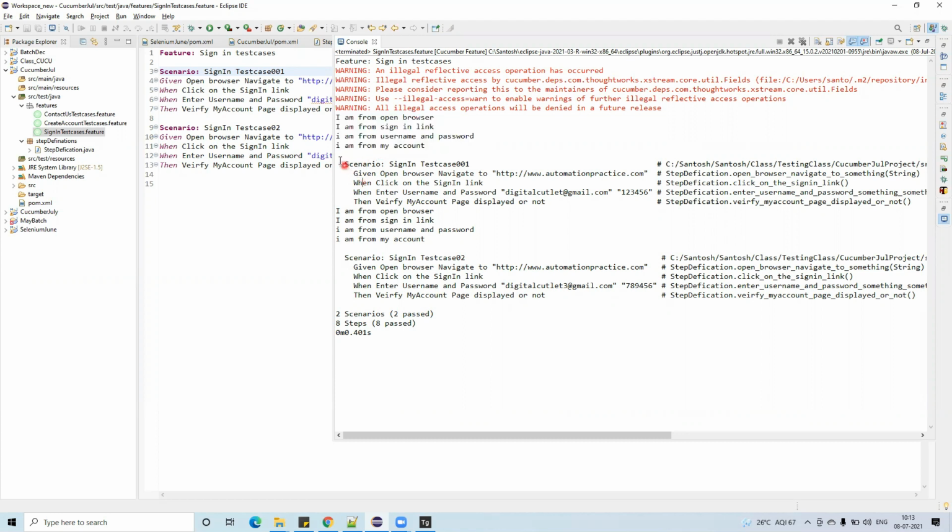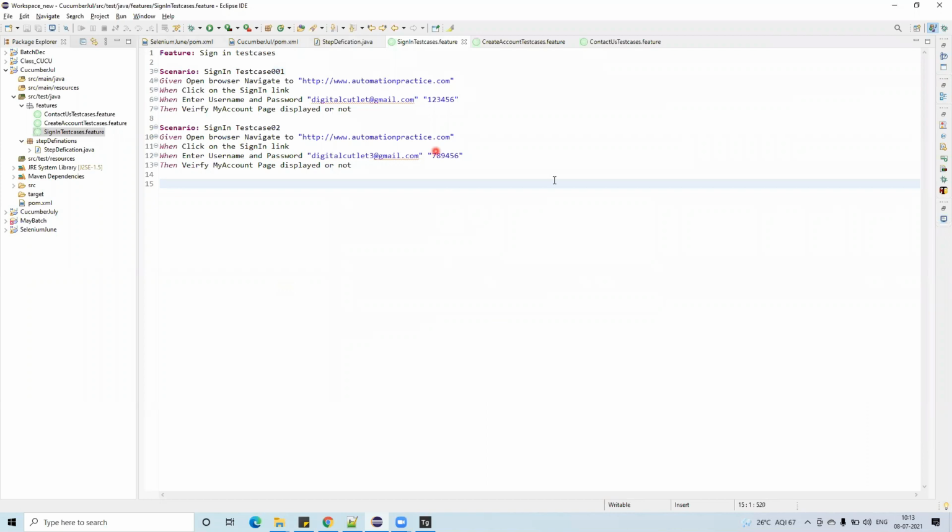Perfect. Okay, and also it has given all these things, and you can see here 2 scenarios, 2 passed, 8 steps total. 2 scenarios contains 8 pass. This is also done. And now this is how you have to implement.